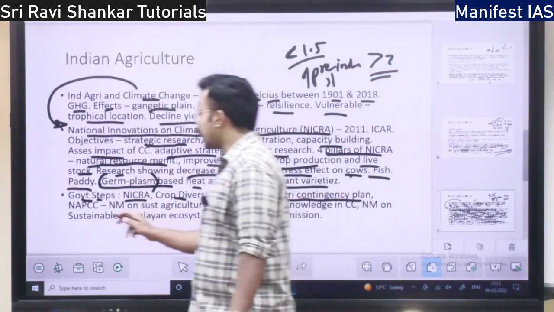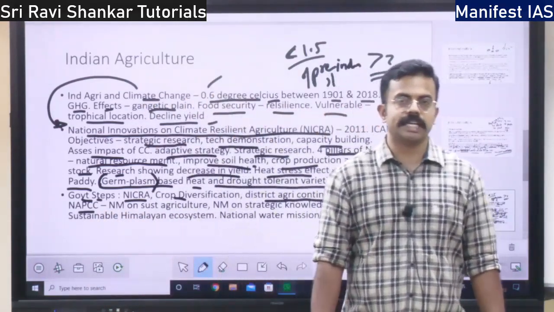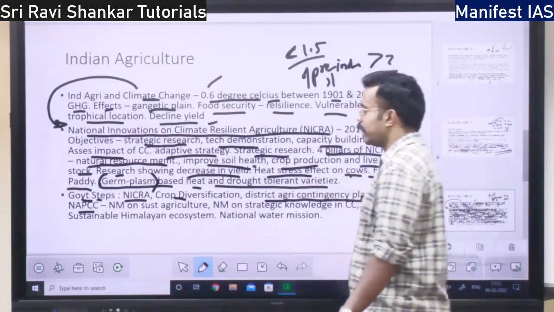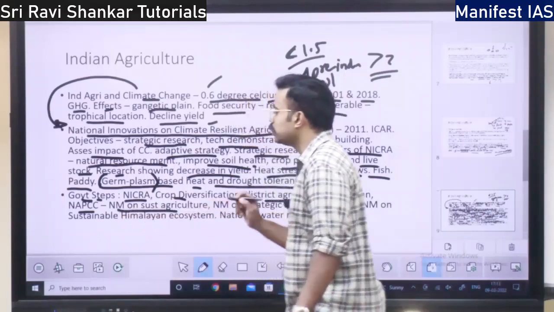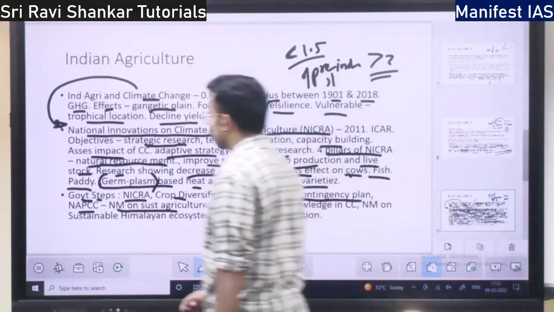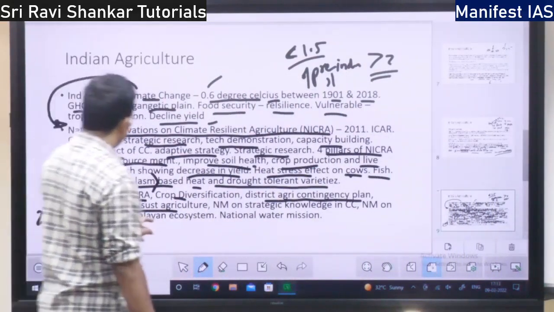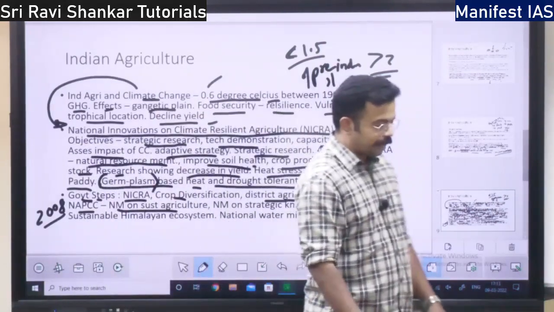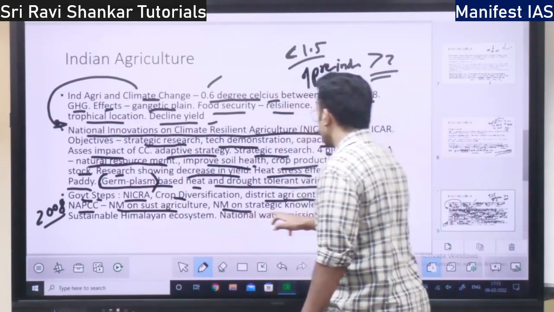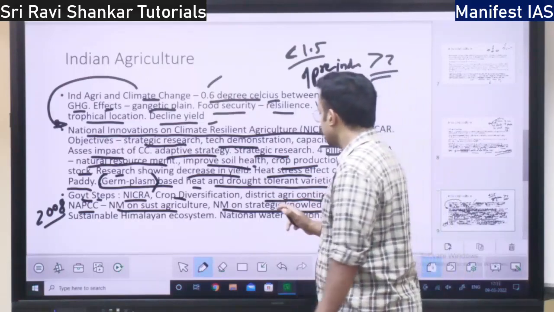Then there is the National Action Plan on Climate Change. This action plan also speaks about climate resilient agriculture. Under this we have various missions. National Mission on Sustainable Agriculture, given in 2008. So the National Action Plan on Climate Change also speaks on the National Mission on Sustainable Agriculture. That is one thing. Then National Mission on Strategic Knowledge in Climate Change. This is also a mission.